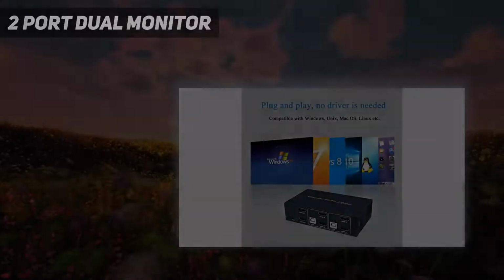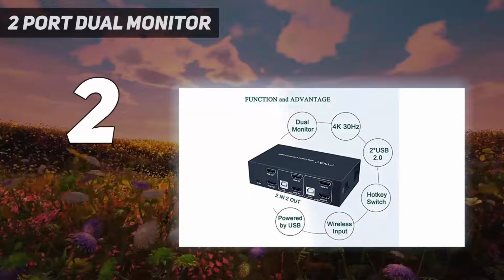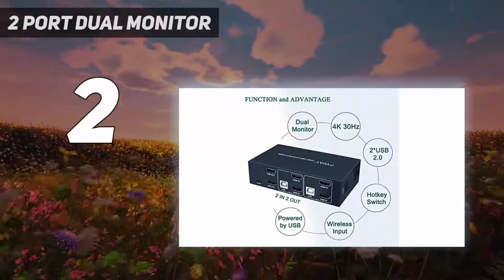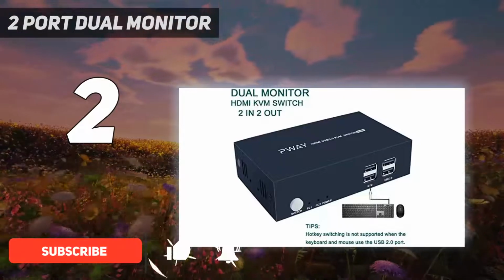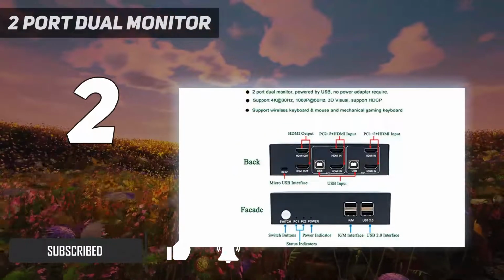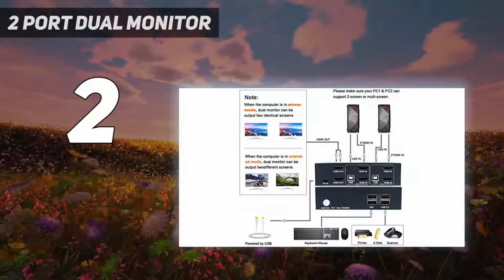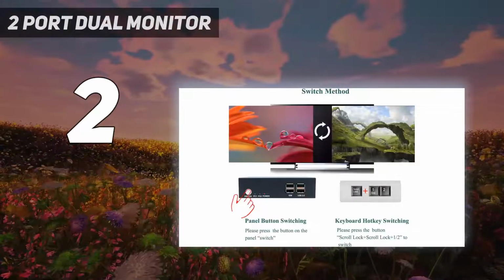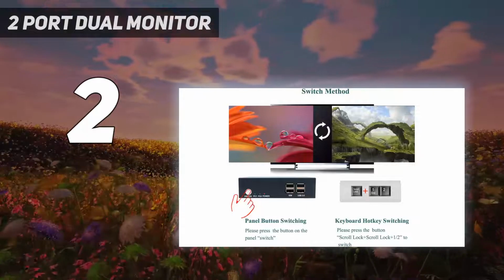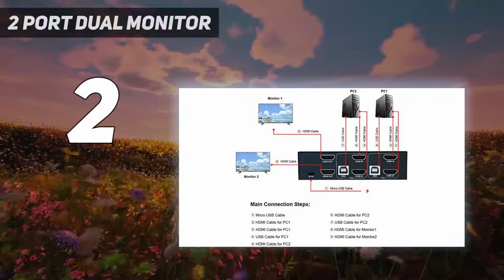Number 2 of my list. 2-port dual monitor HDMI KVM, UHD 4K at 30 Hz. Support 4K x 2K at 30 Hz, 3D and 1080p resolution. Make the image display more exquisite and realistic. You can enjoy the most luxurious video with this HDMI KVM dual monitor switch. KVM switch dual monitor. This kit helps you use one set of keyboard and mouse to control two computers sharing two monitors. You can switch anytime.